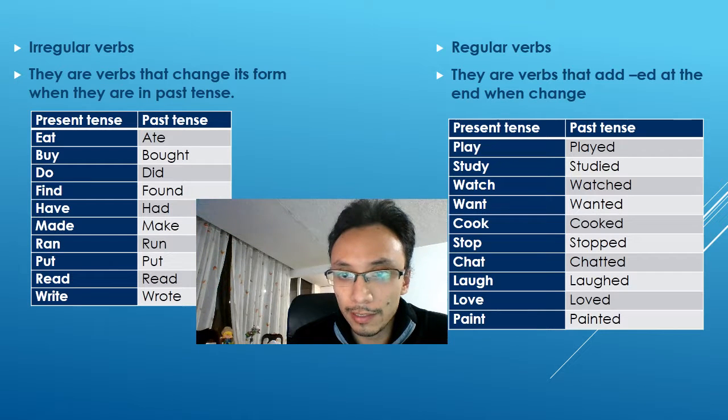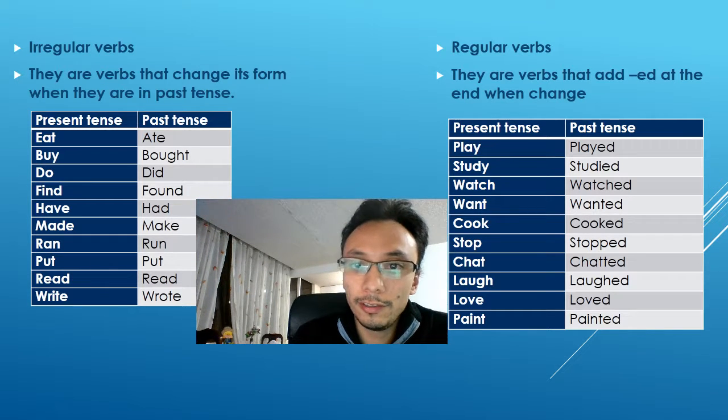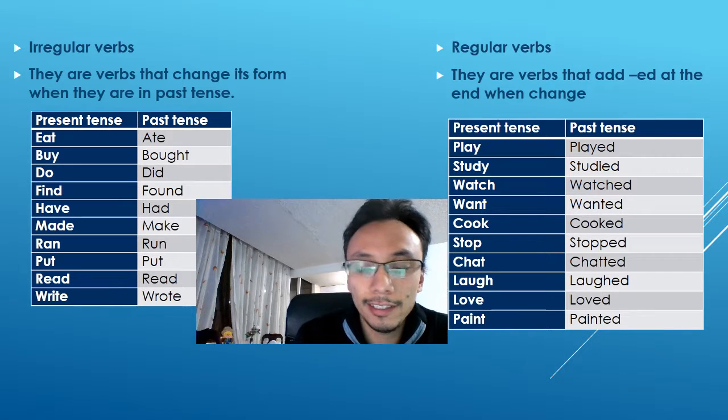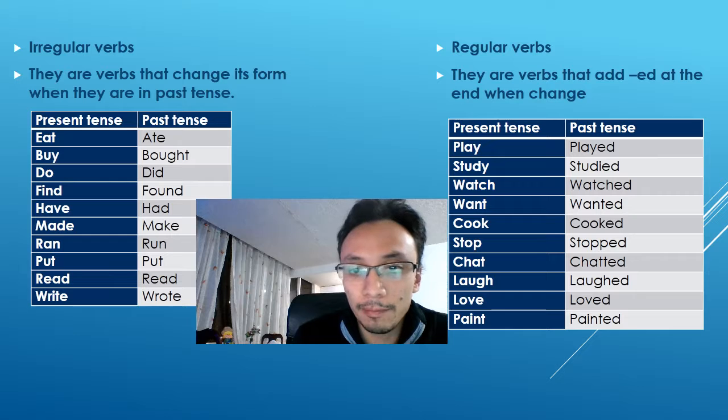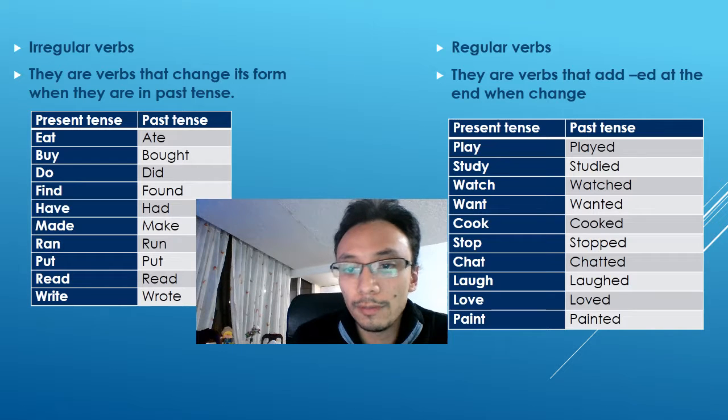And the regular verbs are those that do not change their forms, they add -ed, like played, studied, washed, wanted, cooked, stopped, chatted, loved, painted. Then I'll contextualize each of the verbs with a sentence so the students can know on which occasion they can use each verb.